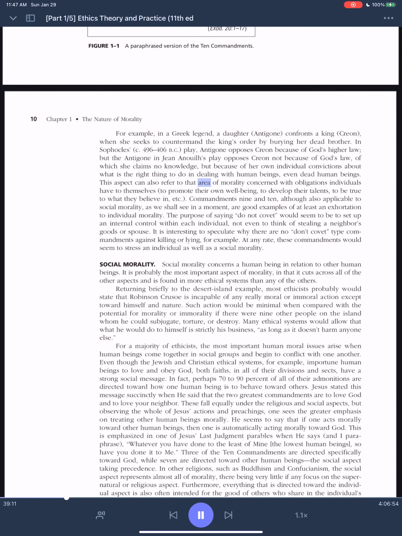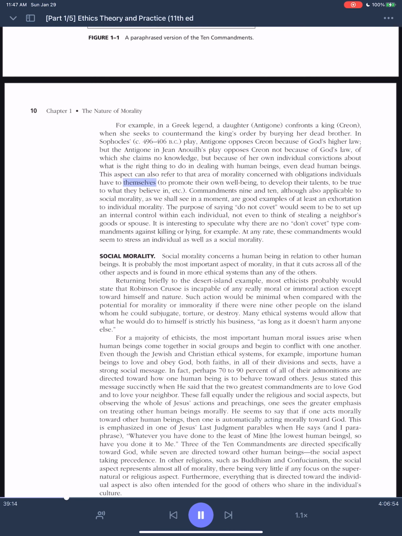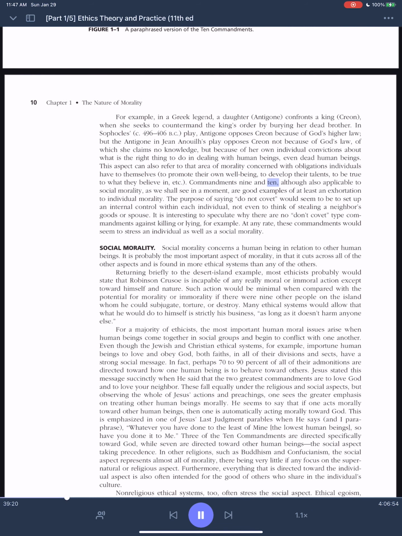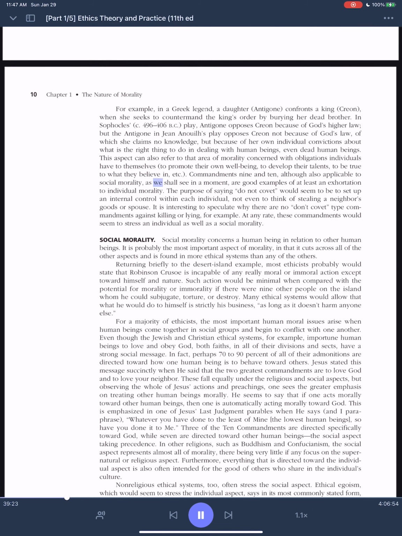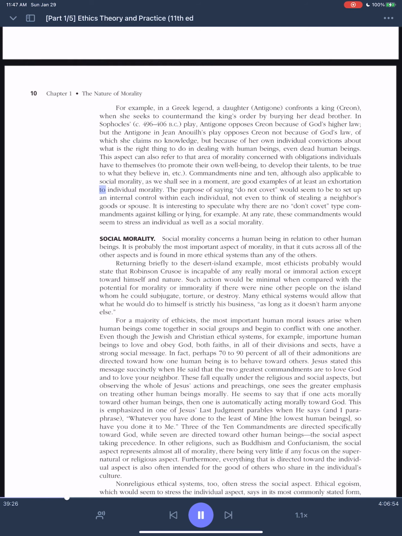This aspect can also refer to that area of morality concerned with obligations individuals have to themselves to promote their own well-being, to develop their talents, to be true to what they believe in, etc. Commandments 9 and 10, although also applicable to social morality, as we shall see in a moment, are good examples of at least an exhortation to individual morality.